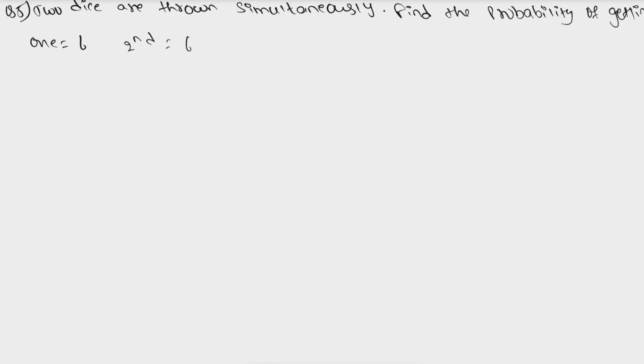But here 2 dice are thrown simultaneously. Simultaneously means total possible outcomes will be equal to 6 into 6, which is equal to 36. So in total we'll be having 36 outcomes for this.